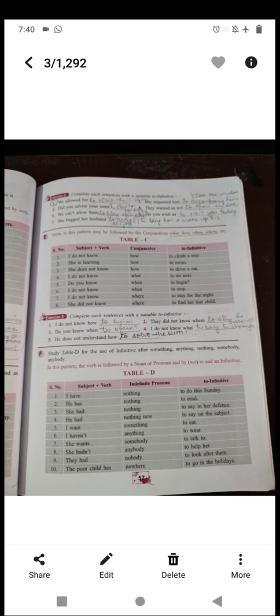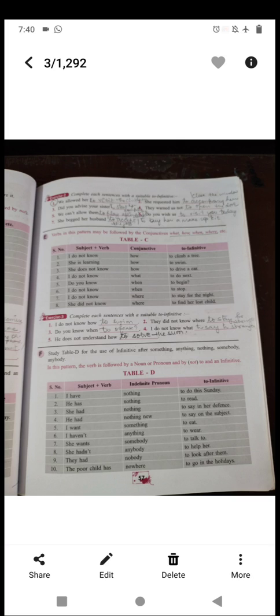Okay? Then next is, do you know when to speak? Next, I do not know what to say to a stranger. Next, he does not understand how to solve the sum. How to solve the sum. Then next